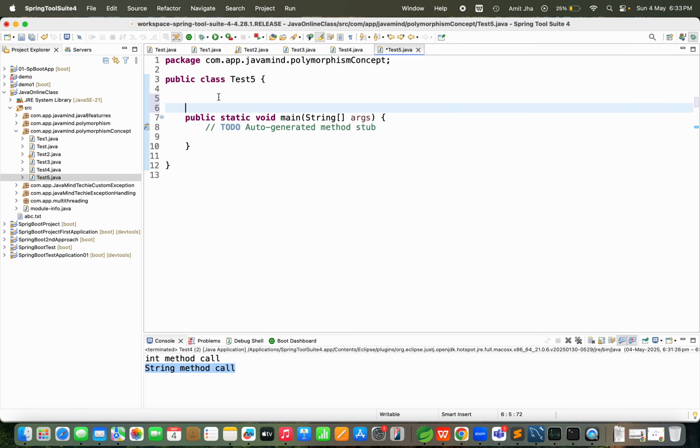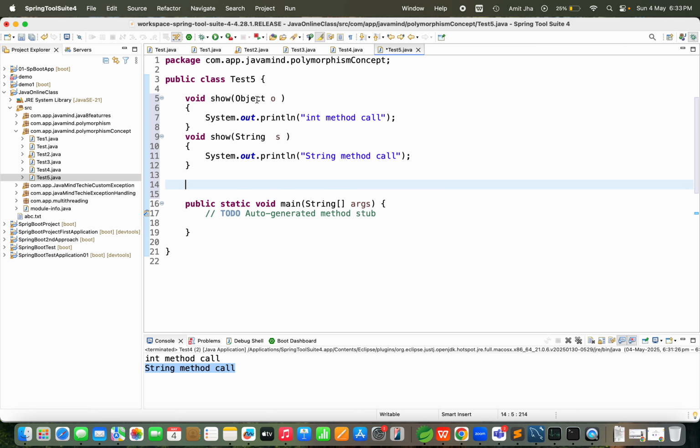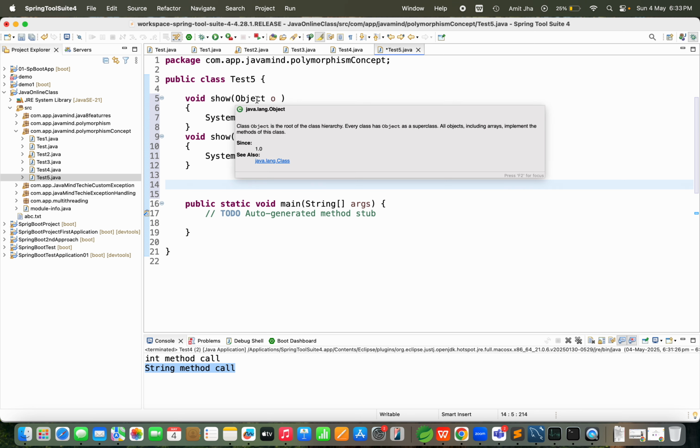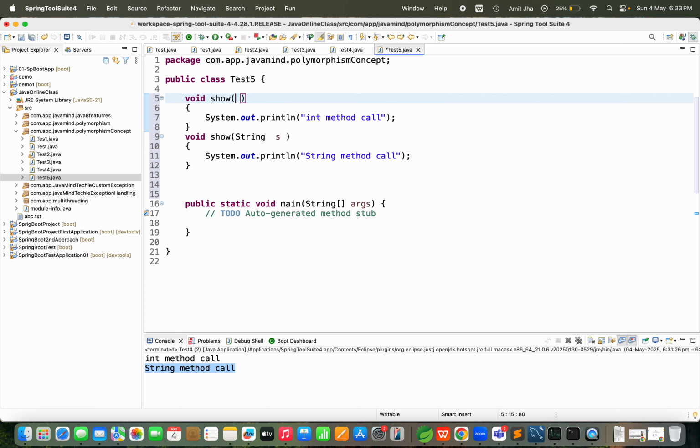Guys, see, come here. Instead of Object, this time I am going to pass a StringBuffer. You know very well, StringBuffer and String both are child classes of the Object class only. Yes or no? So I am passing a StringBuffer sb. This time, which method will we call? The StringBuffer method will be called. Yes or no? Correct? Yes. This should be a String only, no need to change anything.